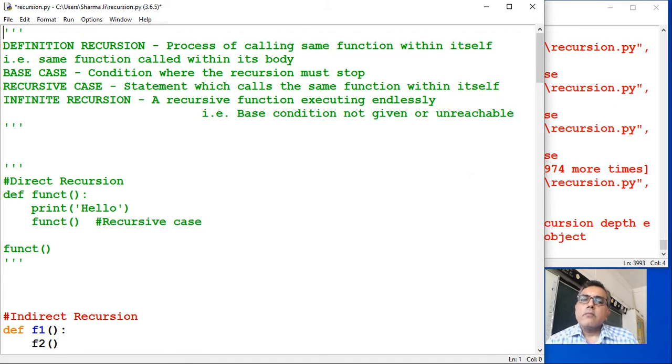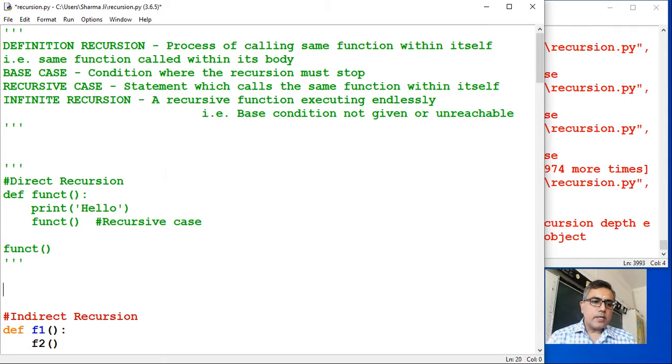Then because it is a recursive function, it must have a recursive case. What is meant by recursive case? Recursive case is the statement which is calling the function itself. So you should have a function, and the function must have a base case and it should have a recursive case.